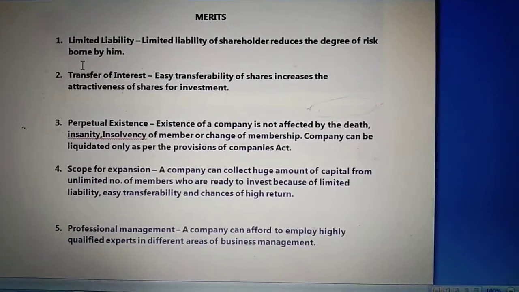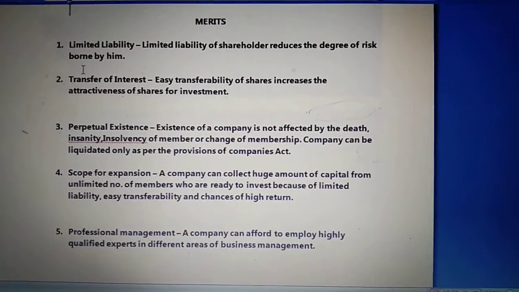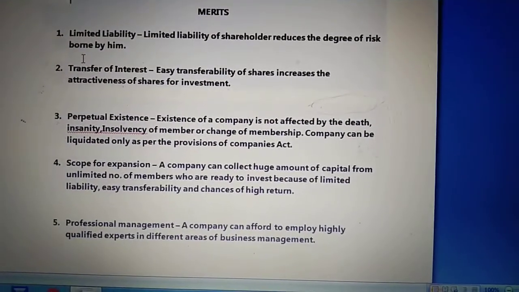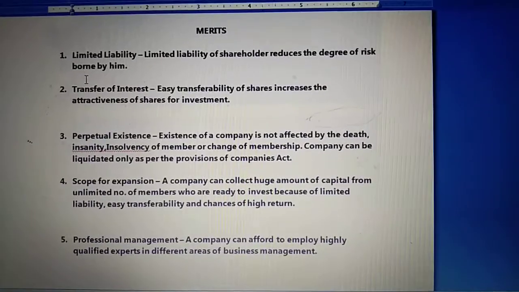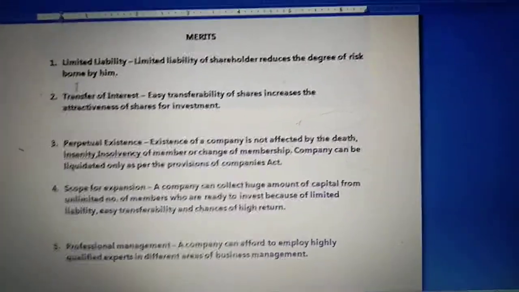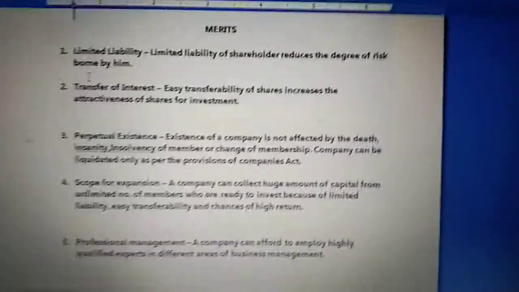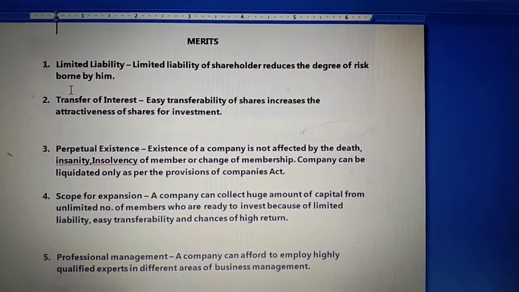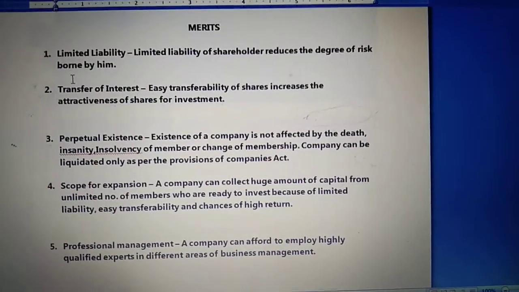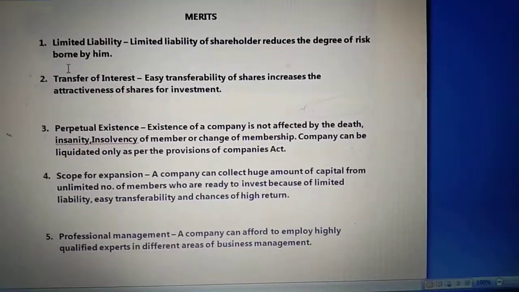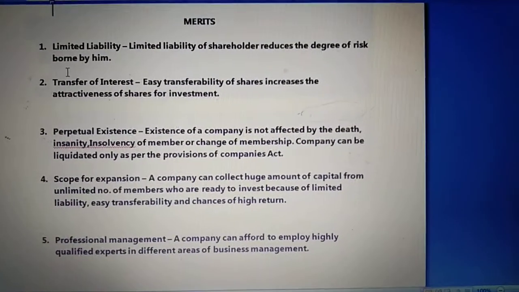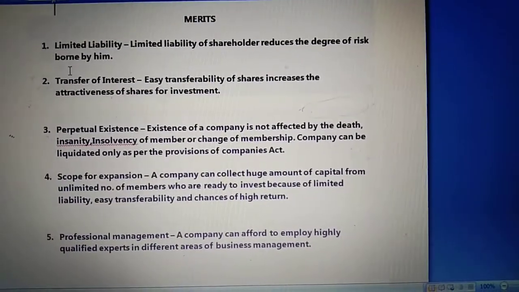Only the assets of the company can be used to settle the debt, leaving the owner's personal property free from any charges. So this basically reduces the degree of risk borne by the investor. It means that in case the company has to pay any debt to an outside person, the shareholders' risk is limited only to the amount of the share which is not paid by them, that is, the unpaid amount of the share.